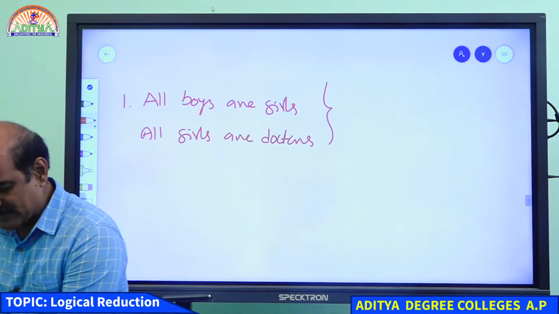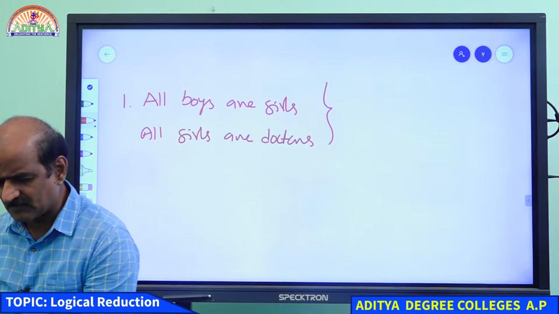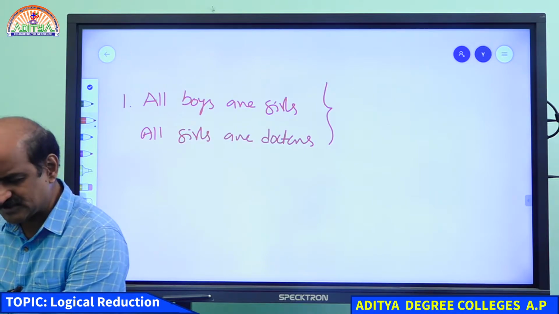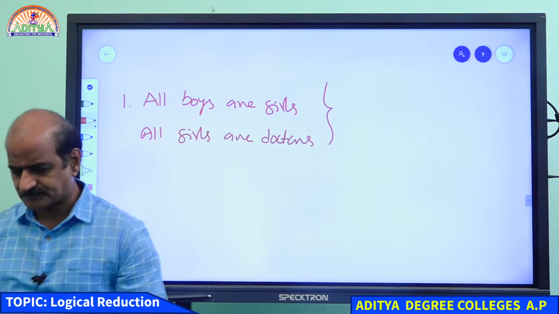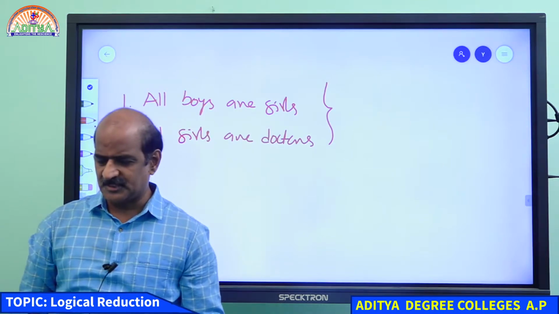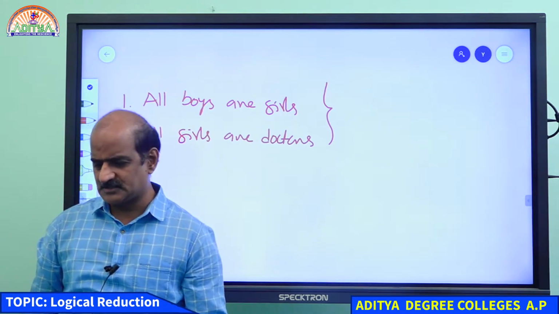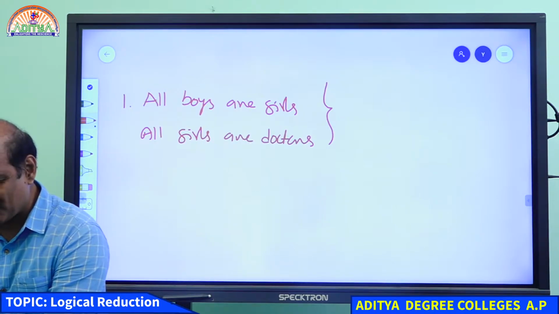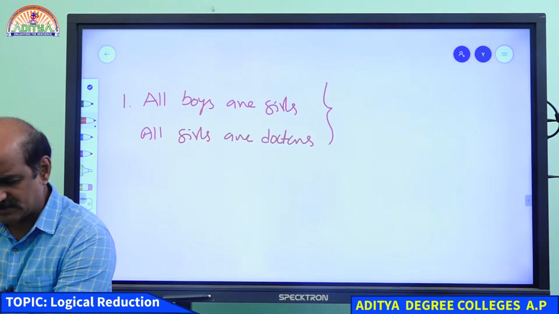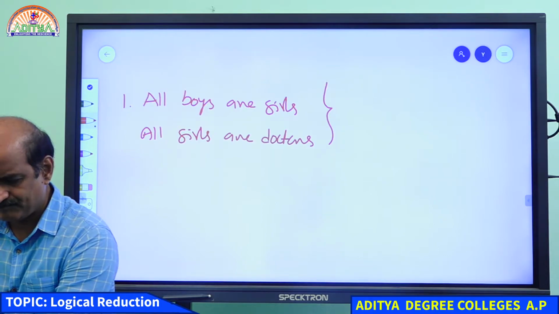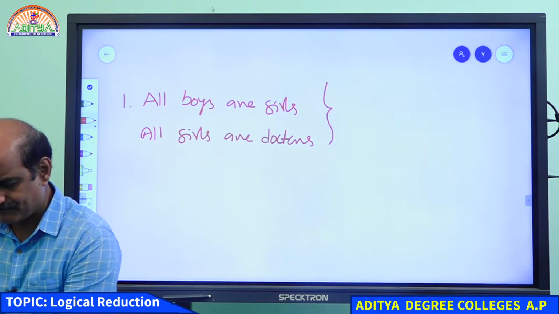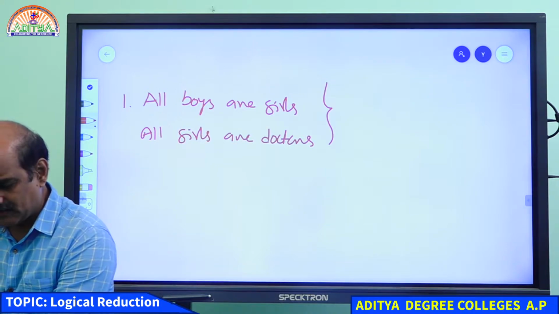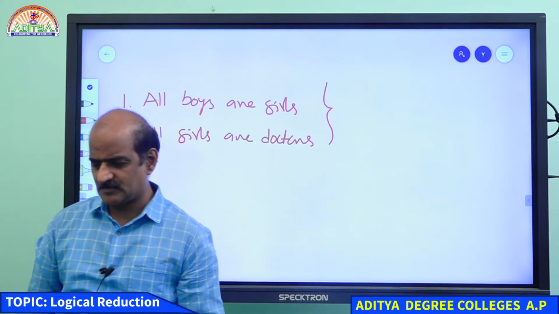From the given two statements, what conclusion follows? Please respond.